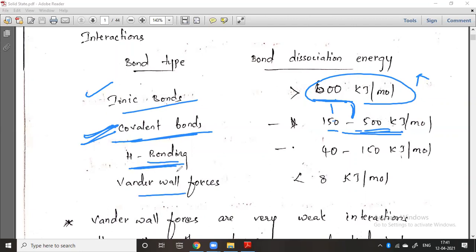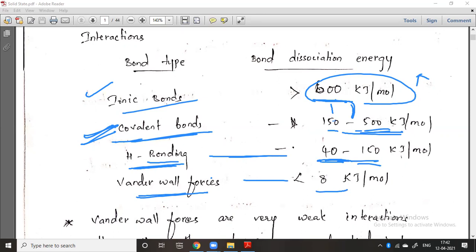You can check here the hydrogen bonding, the bond dissociation energy is 40 to 150 only. That means very, very less. And van der Waals forces are even less, less than 8 kilojoules per mole. So the dissociation energy needed to break van der Waals forces is only less than 8 kilojoules per mole.